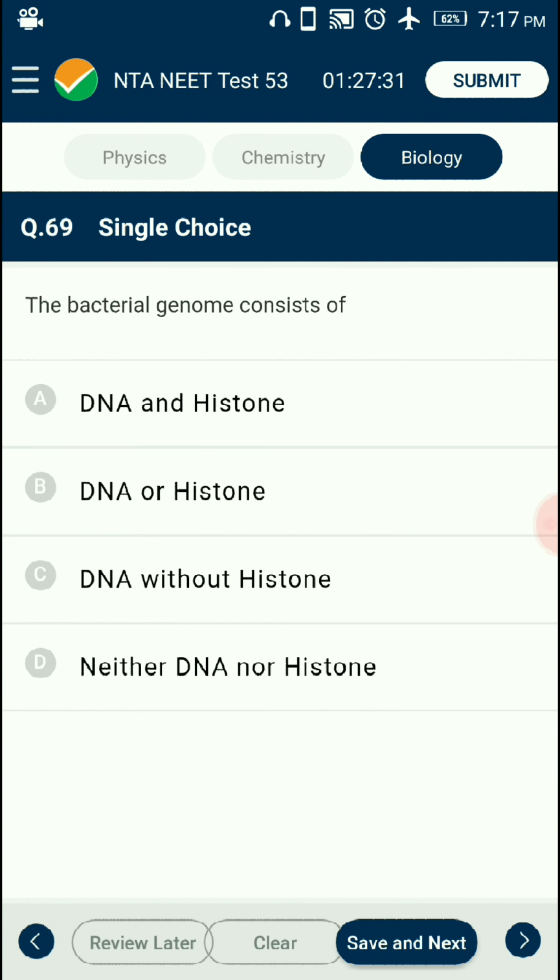Question number 69. The bacterial genome consists of. Bacteria is a prokaryotic cell, thus lacks a well-defined nucleus. The genetic material is basically naked and not enveloped by a nuclear membrane. The genome is a single circular double-stranded DNA not associated with histone proteins. The answer is option C, DNA without histone.